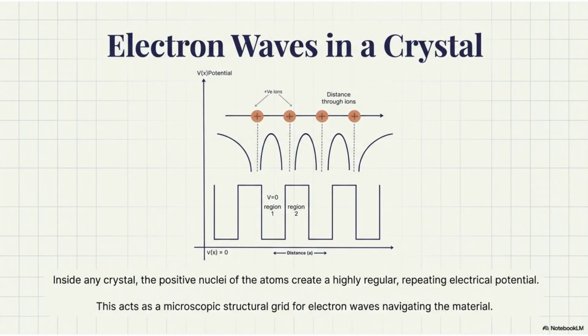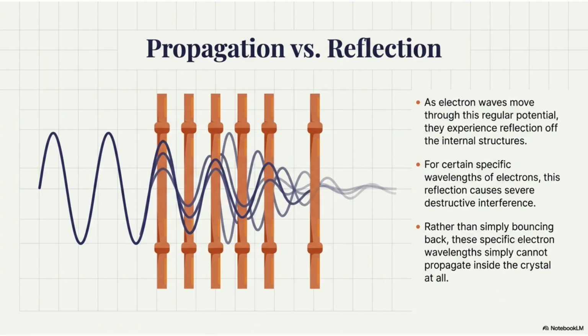Inside any crystal, the positive nuclei of atoms create a highly regular, repeating electrical potential. This acts as a microscopic structural grid guiding electron waves through the material. As electron waves move through this regular potential, they reflect off the internal structures. For certain wavelengths, this reflection causes destructive interference, meaning they cannot propagate inside the crystal at all.